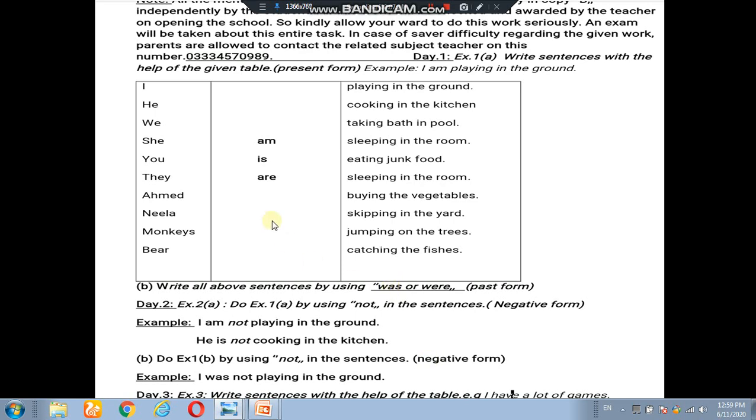So how can you change it? I was not playing in the ground. He was not cooking in the kitchen. We were not taking bath in the pool. She was not sleeping in the room. Students, you have to do these exercises in your notebook, copy B that I told you, and I have written a note on the task.